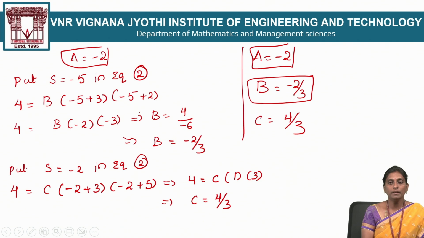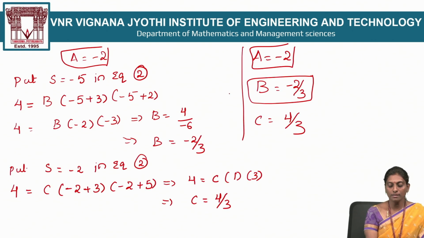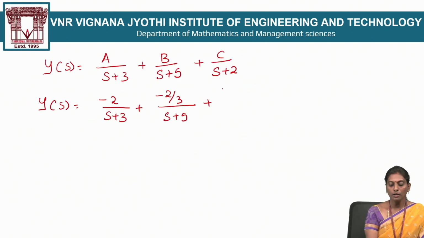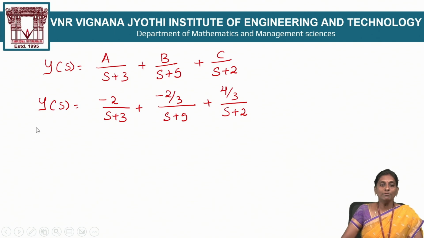What is b? B is equal to minus 2 by 3. I put here minus 2 by 3 times of s plus 5. What is c? C is also known: 4 by 3, 4 by 3 times of s plus 2. So after resolving the partial fractions, you get y of s in this form.